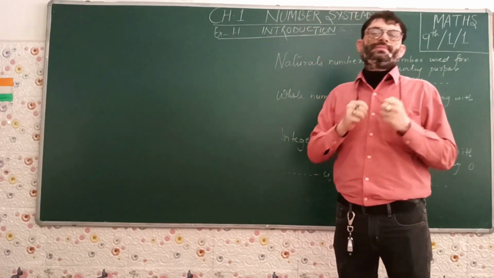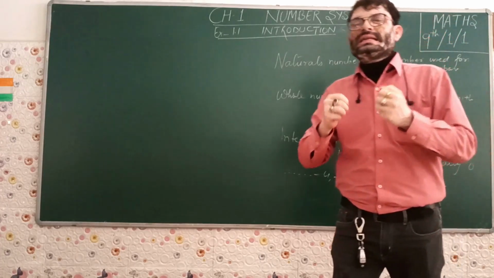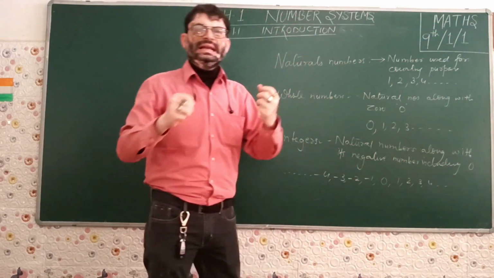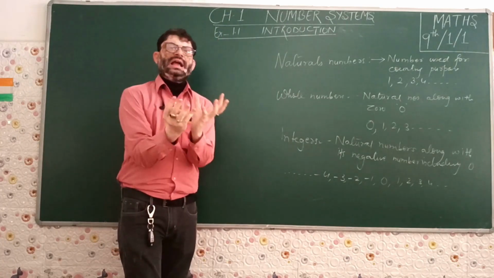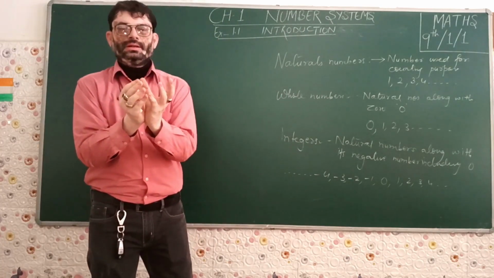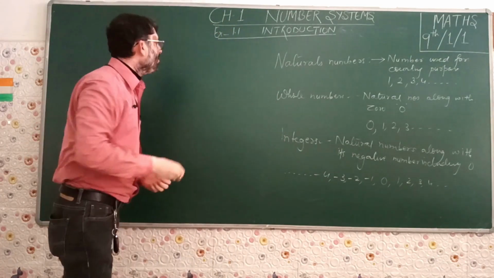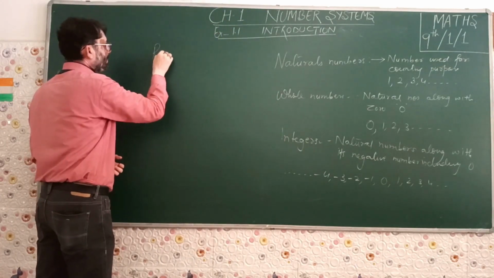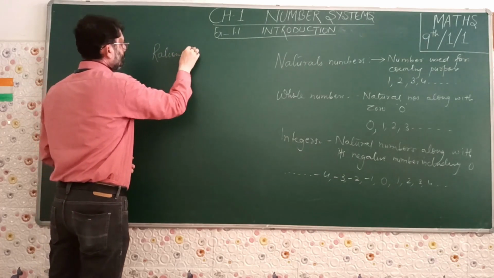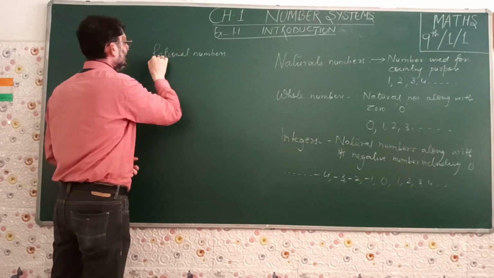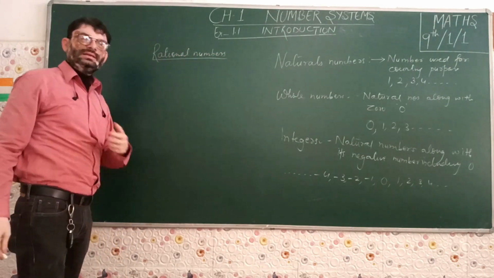Combining all those, the fractions, the decimals, natural numbers, whole numbers, integers, if we combine all together, then we will be getting a single type of number, what we call rational numbers. Rational numbers. This was introduced in class 8.